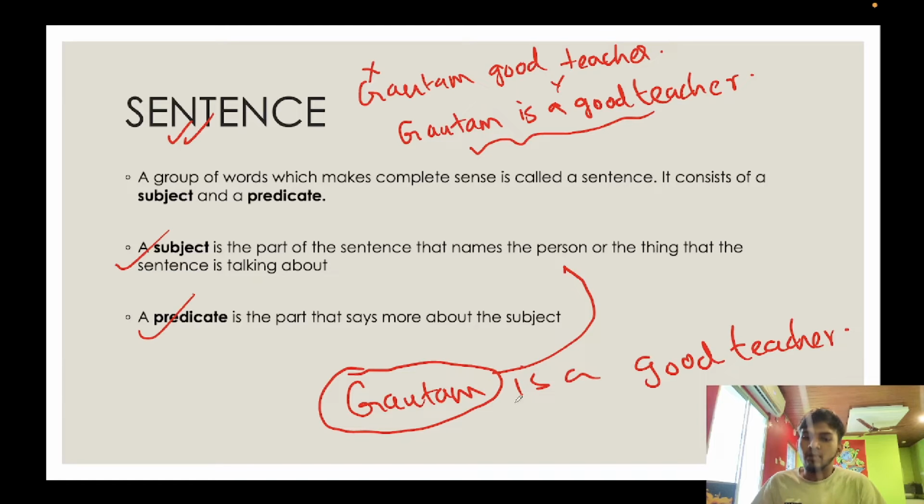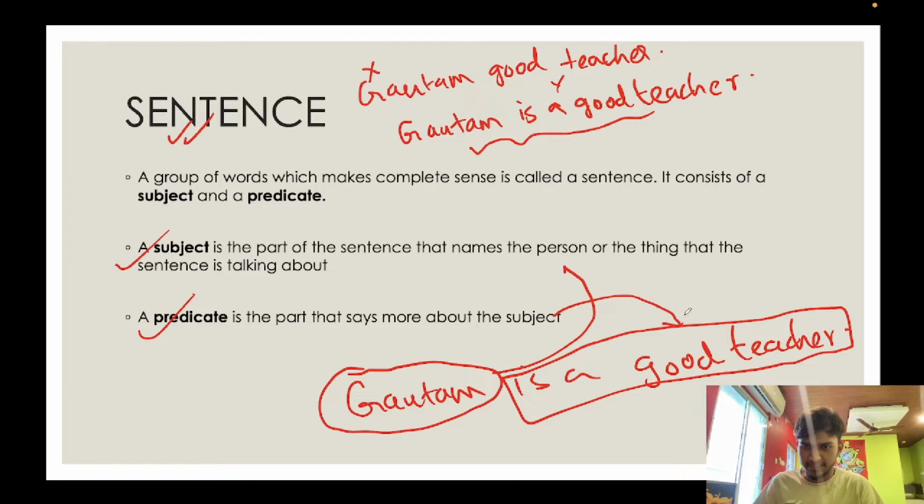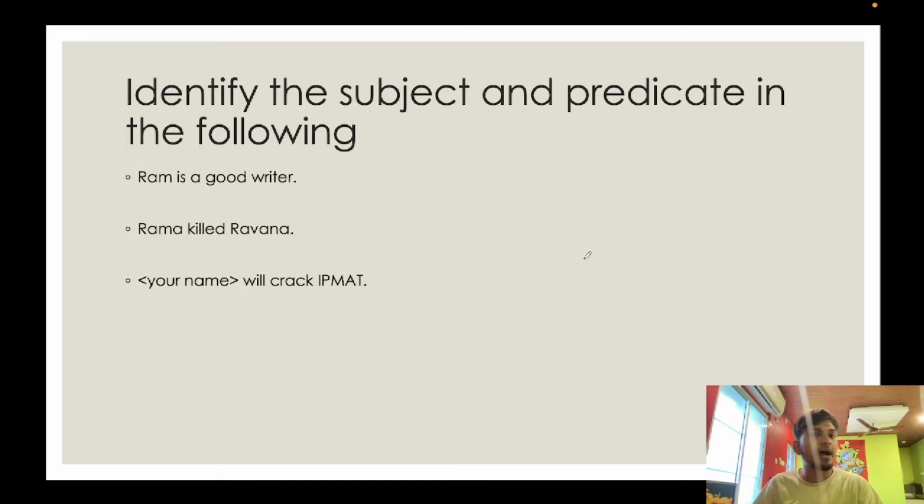Okay. Now, the other part of the sentence says more about the subject. This part says more about me. So this is the predicate. Clear? The part of the sentence that names the person or the thing that the sentence is talking about is the subject. And the part that says more about this mentioned subject is the predicate. So I hope this concept is clear. Now let's try to identify the subject and the predicate in the following sentences.